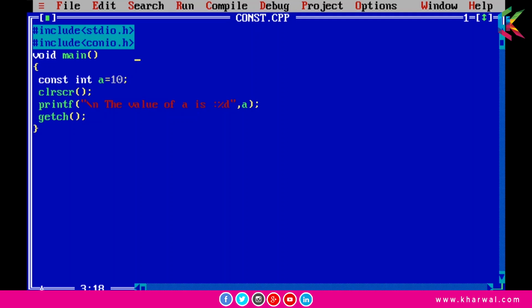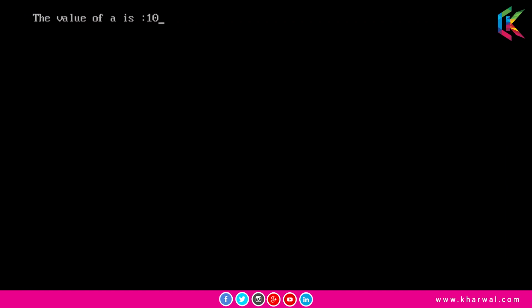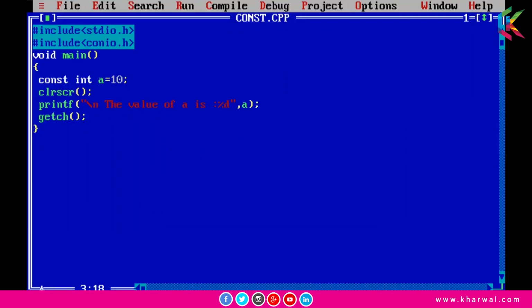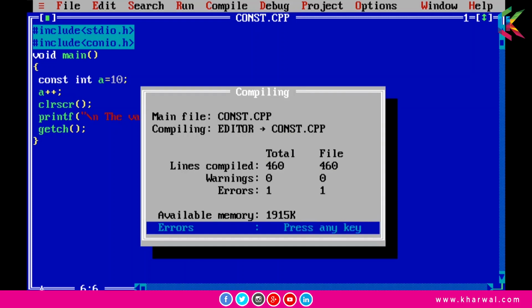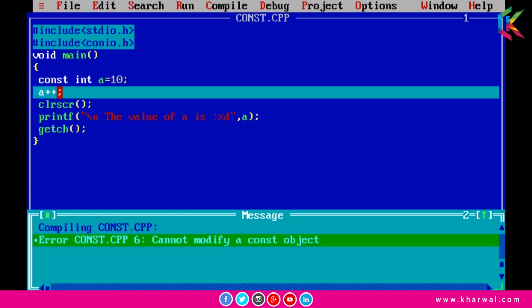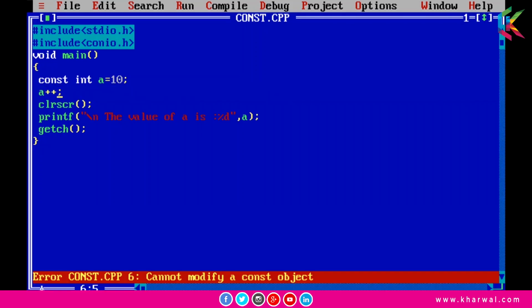In this program we have declared a constant integer variable a and we have assigned 10 to it. Now if I run this program, it is printing the value of the constant variable a, and that is 10. Now if I try to change the value of a by using, let's say, the increment operator and run it, then it will give you an error, cannot modify a constant object. So I hope it is clear to you.